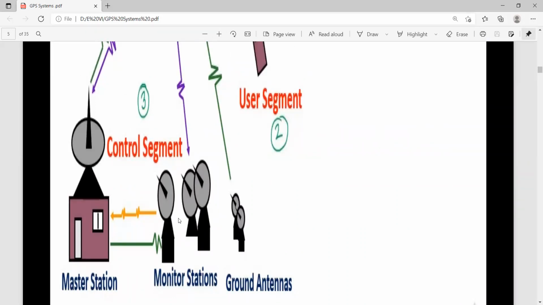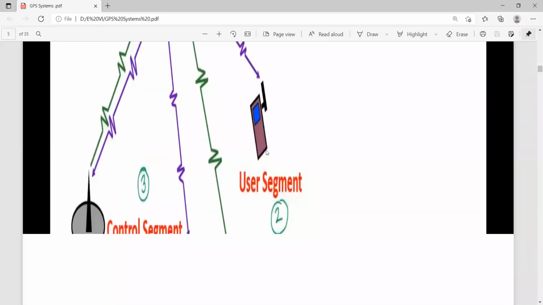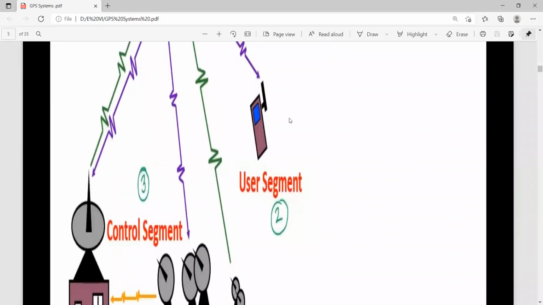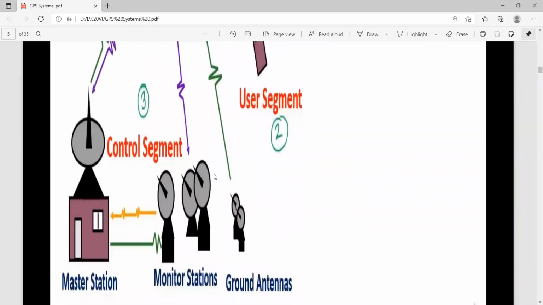Suppose here is the user: the user information is collected by the satellite, and then collected at the control segment using these antennas, and the requests by the user will be coded by the master station.